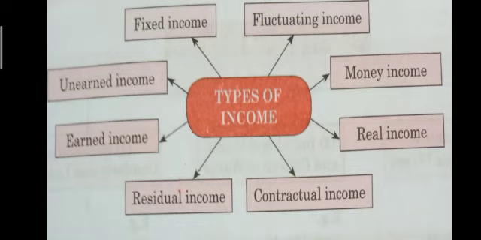Next is residual income. Income which is left after making payments to all factors of production is called residual income. Example, profit. Next is earned income. Income obtained after participating in the productive activity. Example, rent, wages, interest, profit. Then lastly, unearned income. Income received from all sources without indulging in any productive activity. Example, windfall gains like lottery prizes. In the next video, we'll see the last concept of microeconomics, that is economic activity.